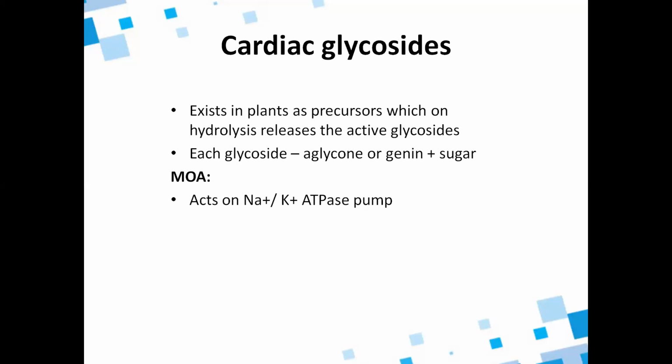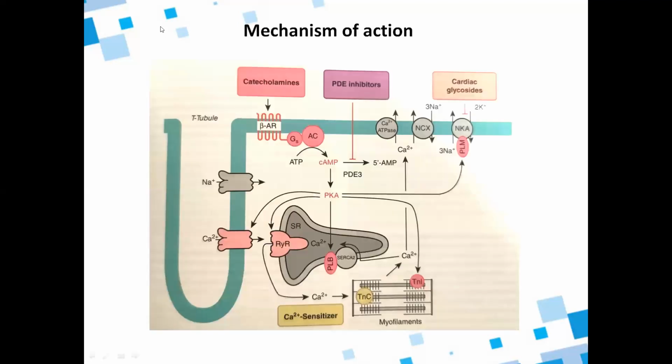The mechanism of action of the cardiac glycosides is they act on the sodium potassium ATPase pump, because of which there will be an increased accumulation of sodium inside, because of which the calcium will not be effectively thrown out of the cell, because of which there will be accumulation of calcium also, and because of which there will be increased contraction of the cardiac muscle.